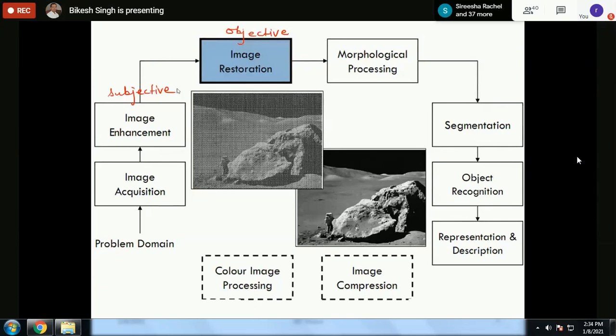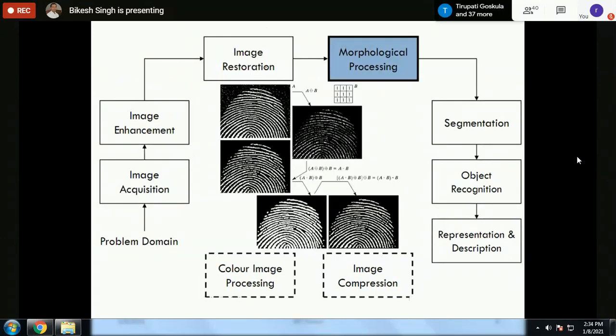Somebody else will say no, the other one is good. So here the user is the ultimate judge, but restoration is an objective process. The noise characteristics are known, and a well-defined mathematical model is used to restore the image. This is called image restoration. But ultimately, whether it is enhancement or restoration, both result in improved quality of the image.